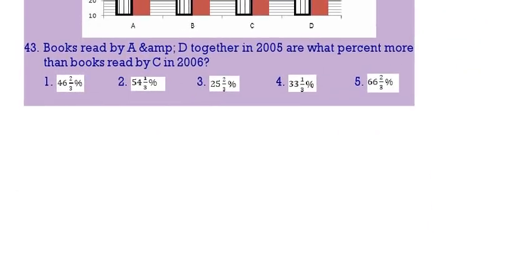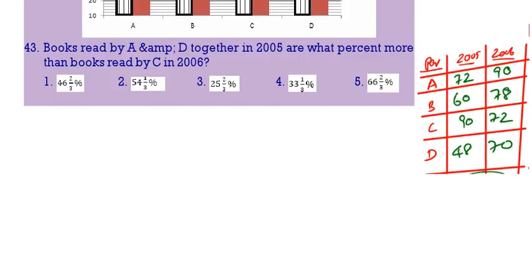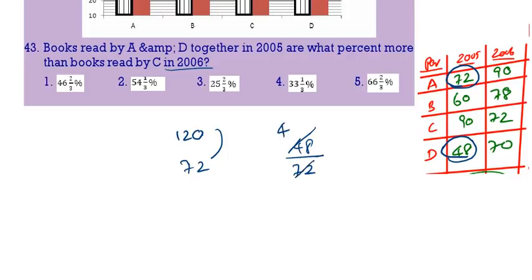The books read by A and D together in 2005. A and D 2005 together means 72 plus 48, that is 120. It is what percent more than C 2006, that is 72. So 120 is how much more than 72? 48. From where it is more? 72. So we will get 2 by 3, which is 66 point something percent. 5 is the correct answer. Next question.